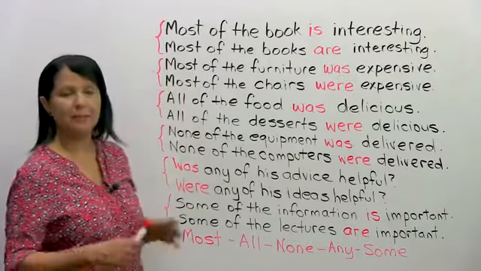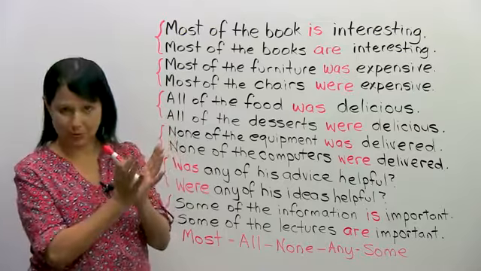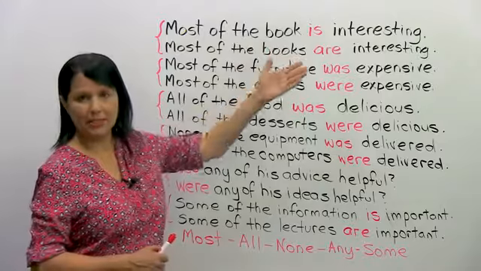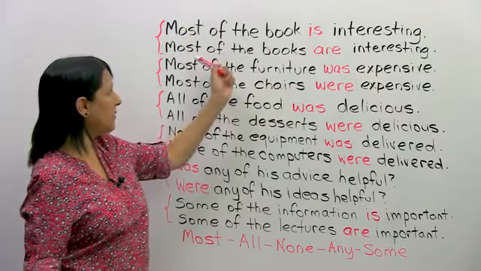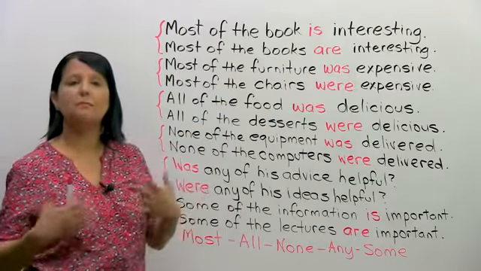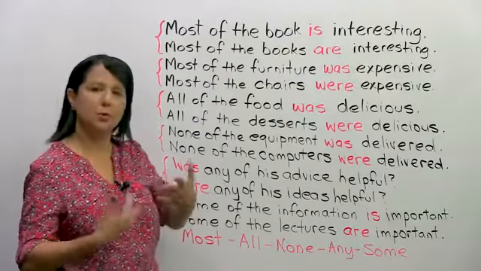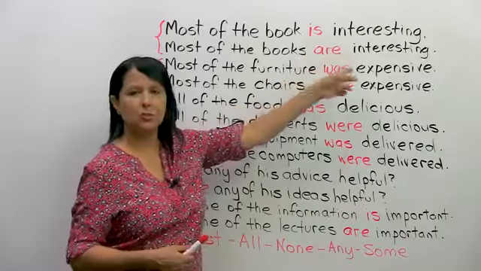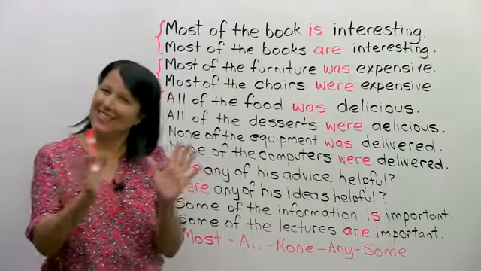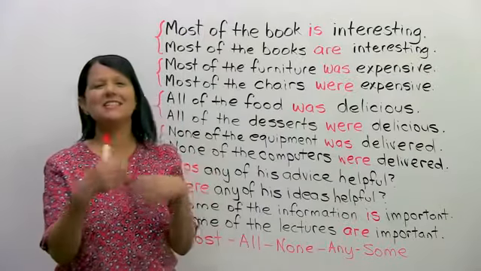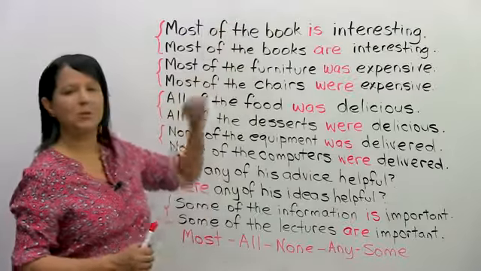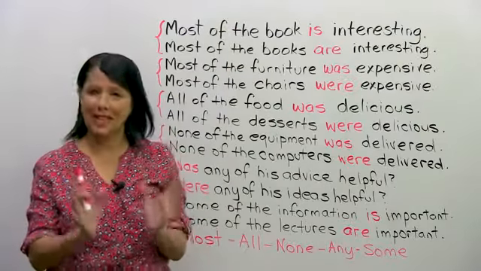Let's look at another example with the same countable nouns, all right? Most of the books are interesting. So now, what followed the word most? Books, right? Now we're talking about books. So most of the books becomes plural. So we say most of the books are interesting, okay? It's not that complicated, all right? It just seems that way, but it's really not. It's pretty logical, especially when we're talking about the countable nouns.